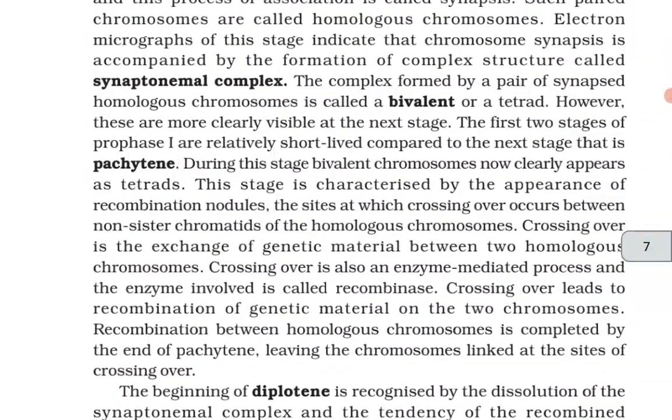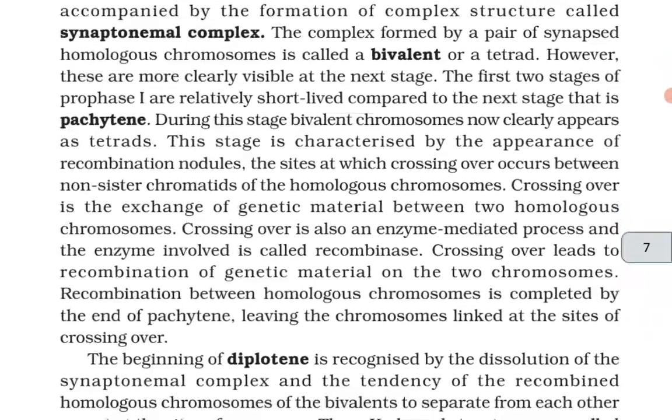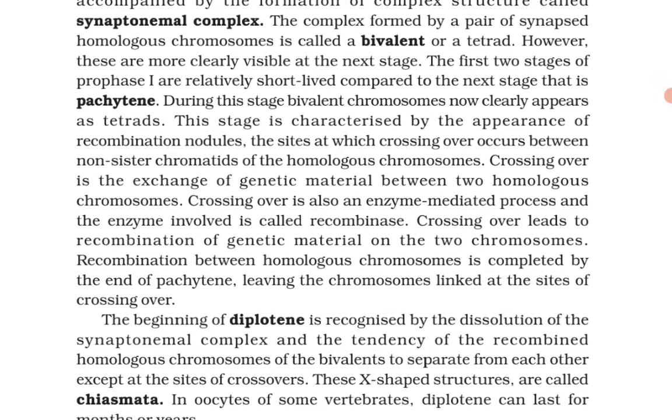During this stage, bivalent chromosomes now clearly appear as tetrads. This stage is characterized by the appearance of the recombination nodules, the sites at which crossing over occurs between the non-sister chromatids of the homologous chromosomes. Crossing over is the exchange of genetic material between the two homologous chromosomes. Crossing over is also an enzyme-mediated process, and the enzyme involved is called recombinase. Crossing over leads to the recombination of genetic material on the two chromosomes. Recombination between the homologous chromosomes is completed by the end of pachytene, leaving the chromosomes linked at the sites of crossing over.